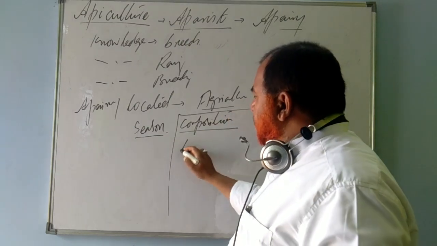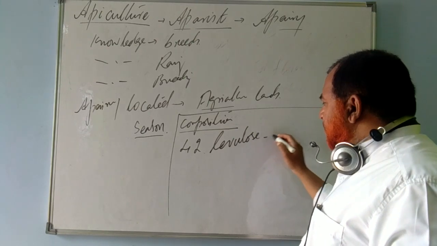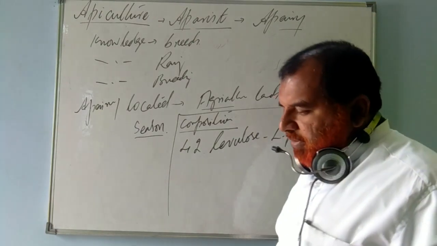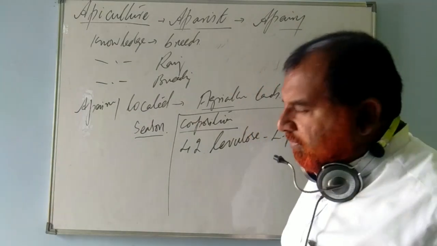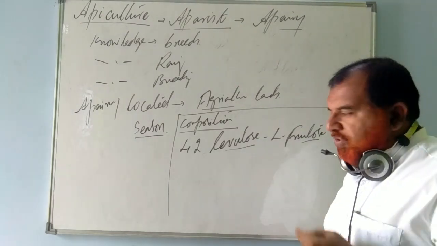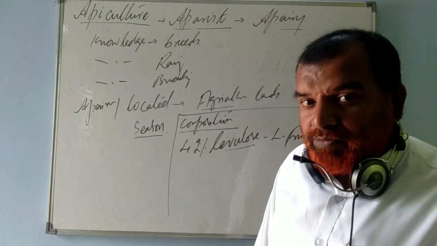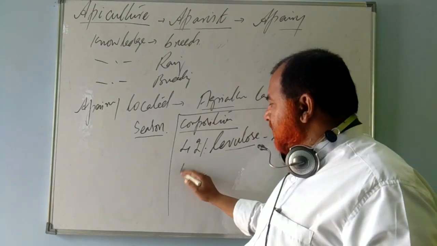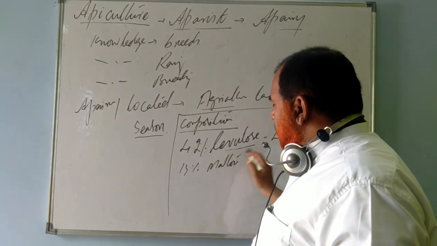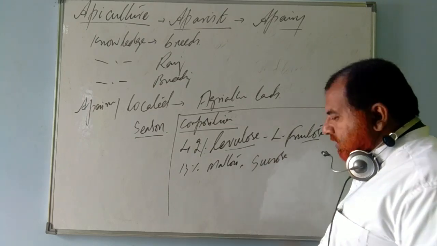Honey has 42% levulose. It's nothing but L-fructose. L-fructose, you all might have studied in first year in biomolecules. Fructose is a fruit sugar obtained from fruits, and before fruits, from the flowers, right? Levulose is obtained. 42% levulose, 13% maltose, right? Maltose, clear. Then sucrose, clear.